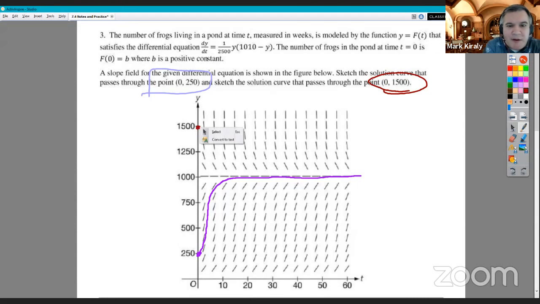So I'm going to put my point there. We're starting off above now. And I'll come through and see how asymptotic I can get. So no matter which side we start on, we start approaching that 1,010. And again, you don't have to do all this, but if you look at the equation, when you plug in numbers larger than 1,010, you will notice you're getting negative slopes back. And as soon as you put in a number less than 1,010, you're going to get positive slopes back. So that is consistent, which is good. I always like it when math works.